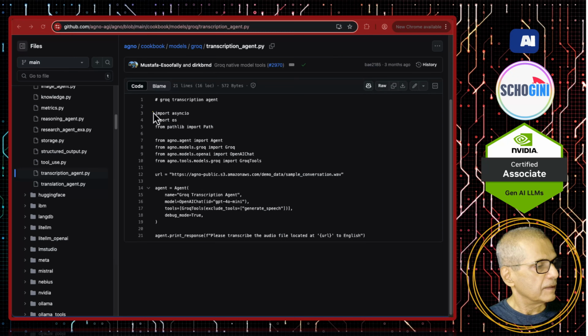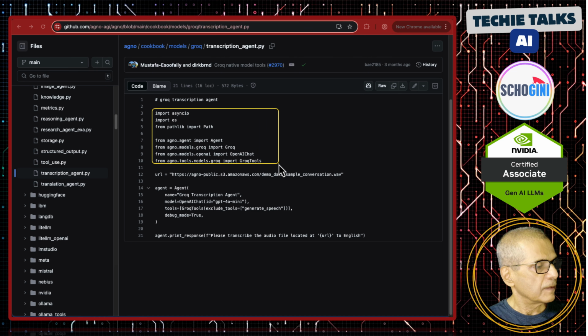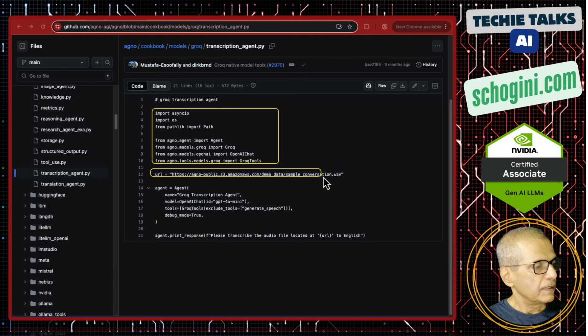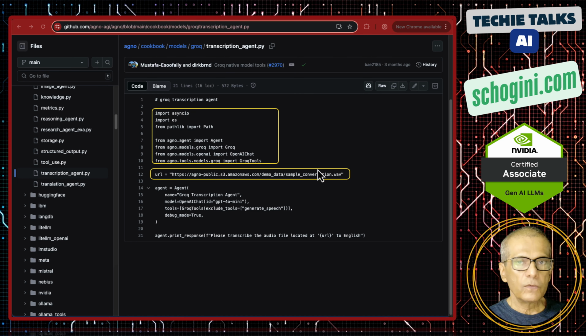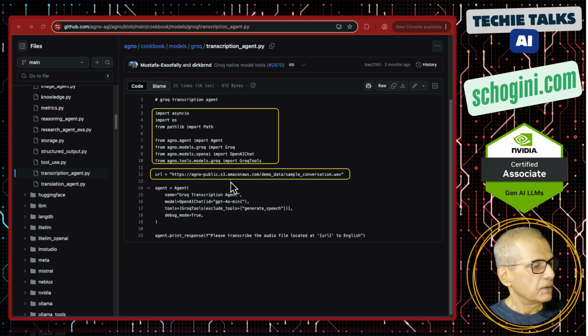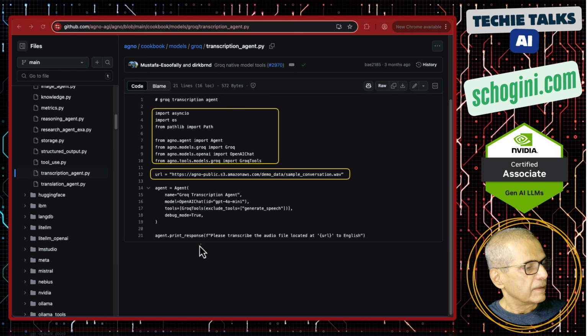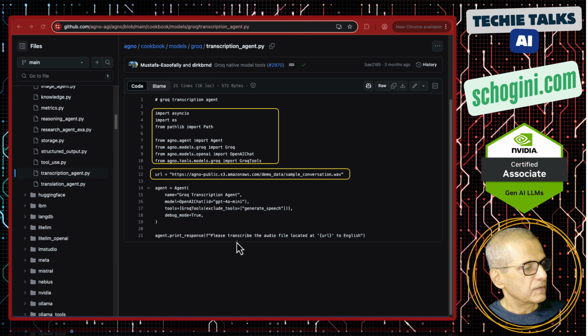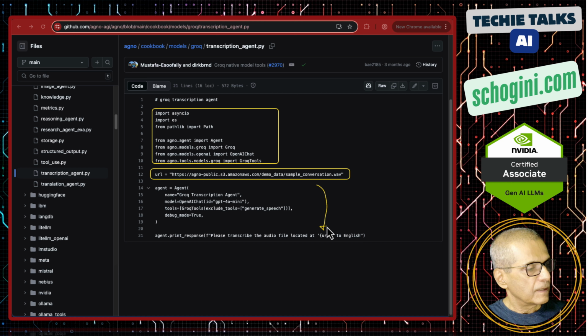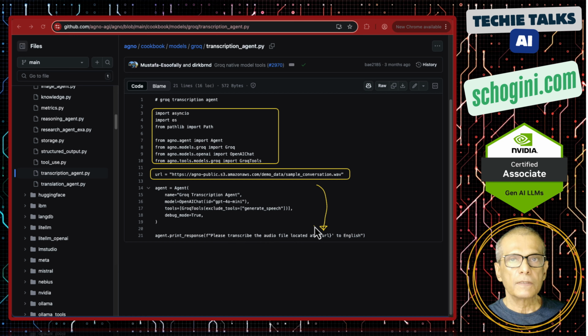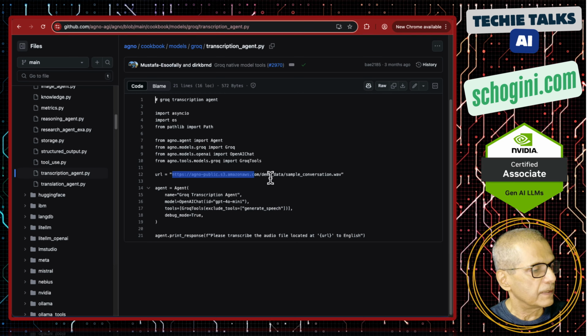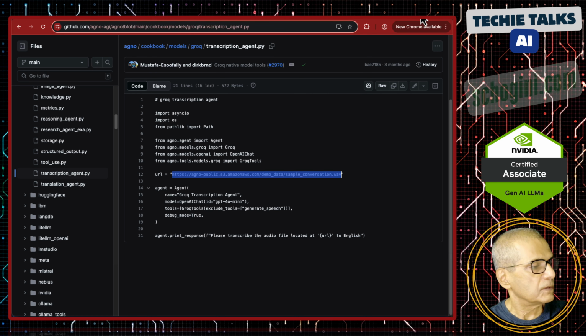Here we have the Python library imports. Then we have the input audio file which is being used to transcribe. And we are asking it to please transcribe the audio file located in the URL. We are passing the URL in our prompt. Before we proceed, let's see what this audio is about.